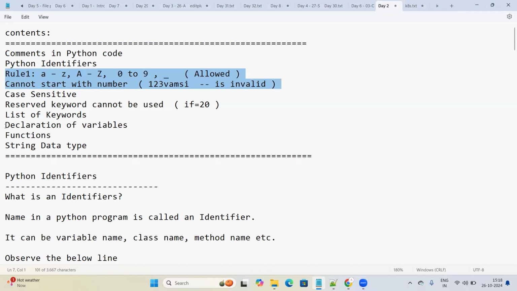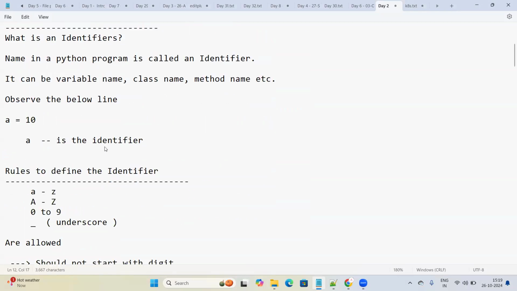We'll also understand the reserved words, the reserved keywords, and the list of keywords available in Python. We'll also understand the declaration of variables, how to declare a variable. After that, we'll see functions and the string data type. This is the content that we will be discussing in this session.